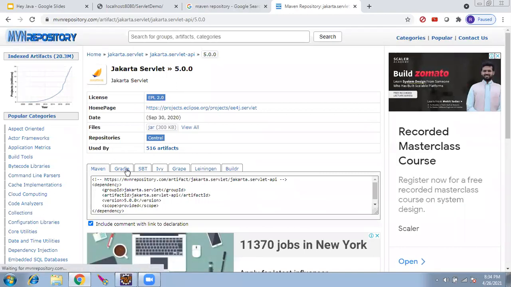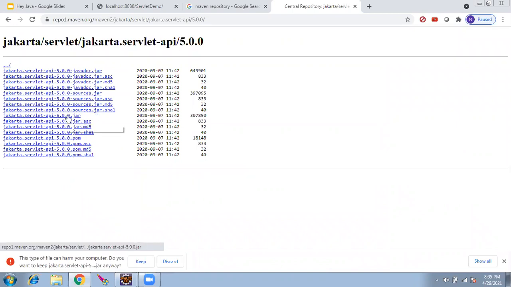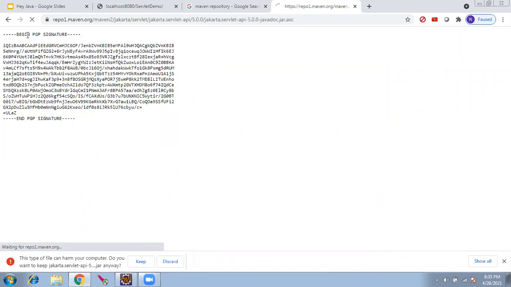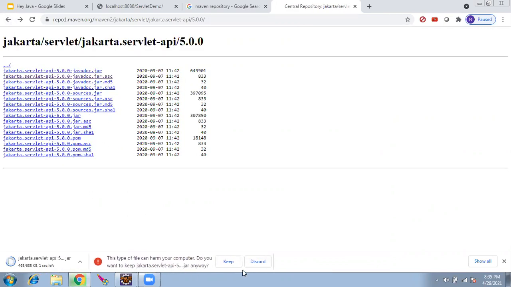If you are not going to use anything, you can just go here and download the jar directly. You click on this jar and it will get downloaded. There is something called view all. You click on this, Java doc. No, I don't want this. Let me open this itself.